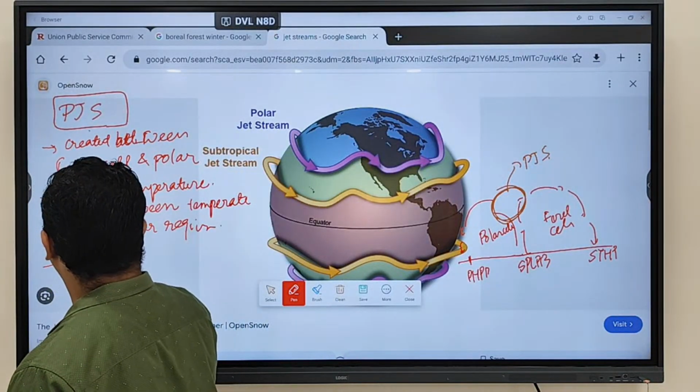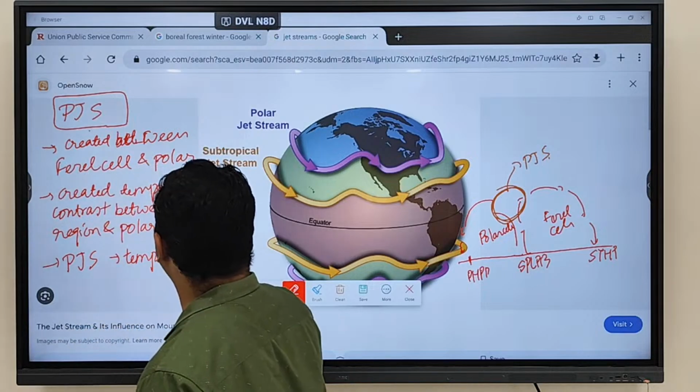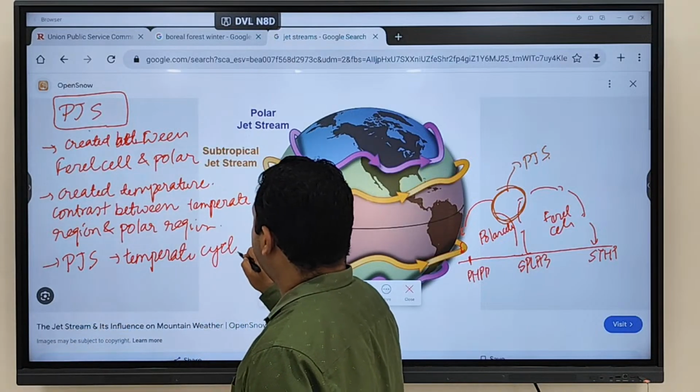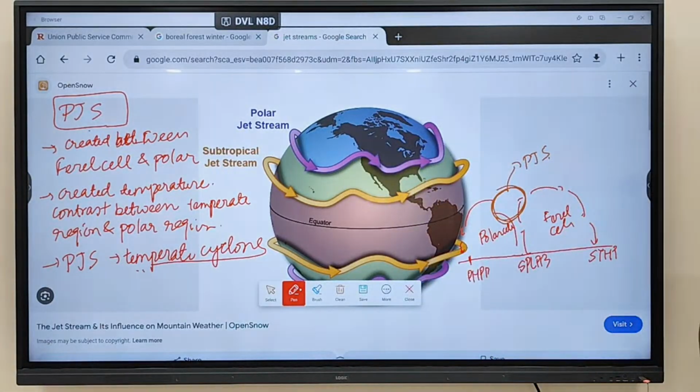Now the polar jet stream influences which type of cyclones? Temperate cyclones. Clear? Fine.